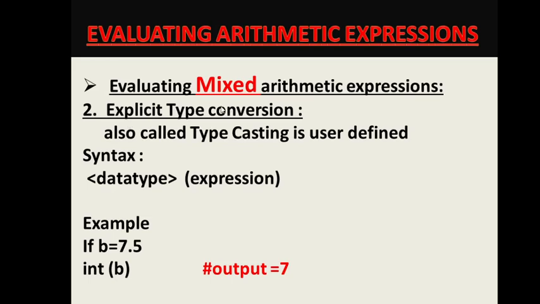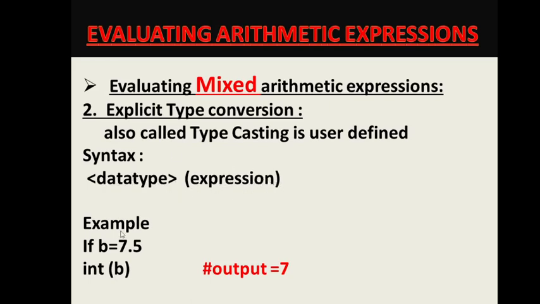Now there is another type conversion available, explicit type conversion, also called typecasting. It is done by the programmer specifically. It is a forced type conversion done by the programmer. It is not done by Python, not required by Python. It is user defined or programmer defined. The syntax is data type and an expression. You can convert the result of this expression to any data type that you write here. Or this expression may not be an expression, this can be a variable also.